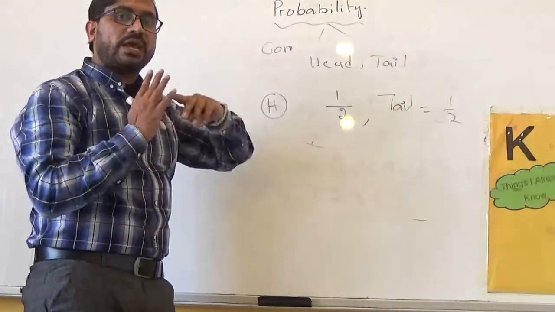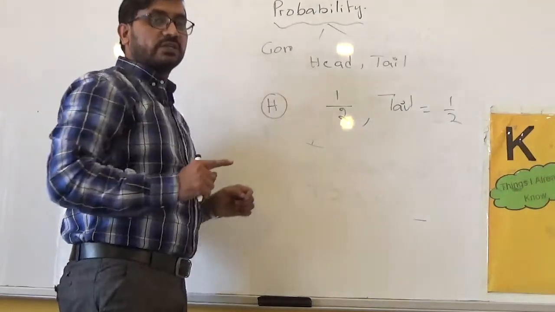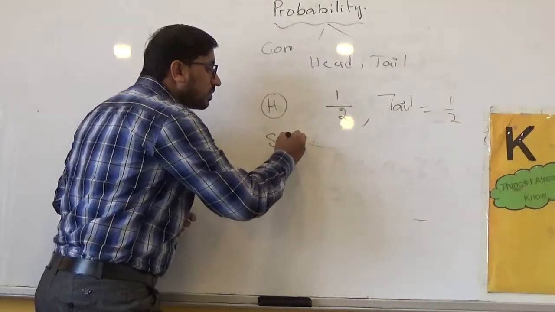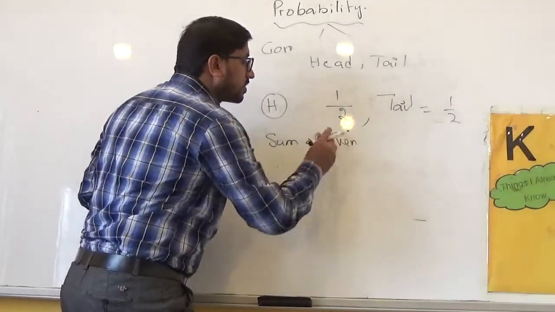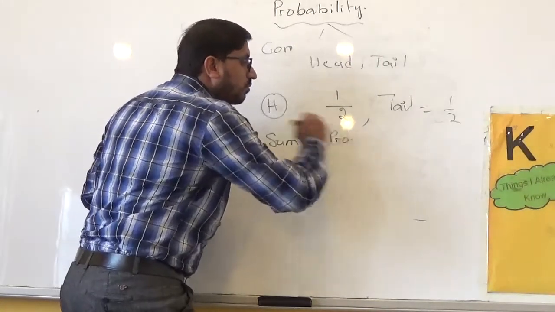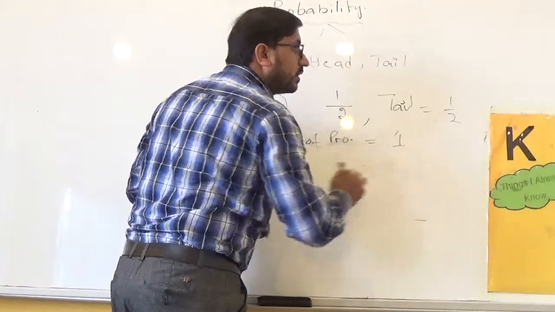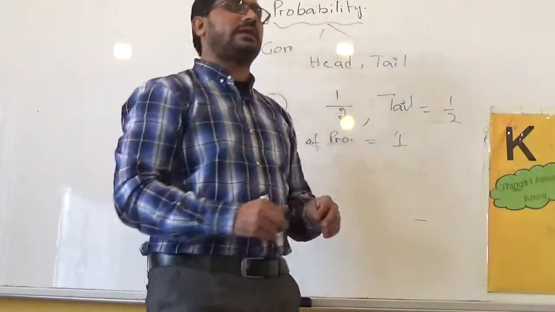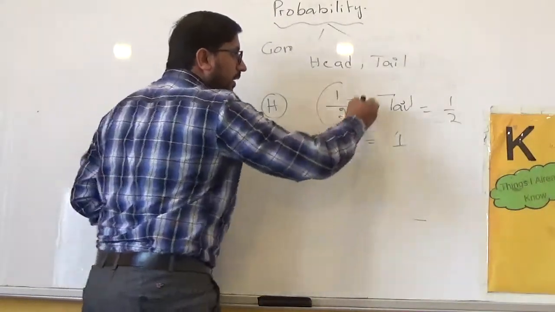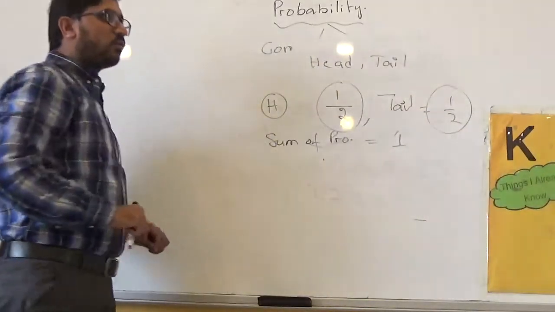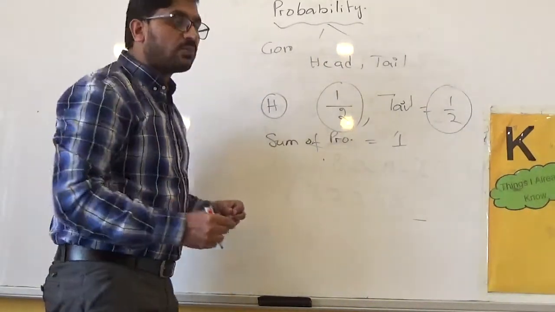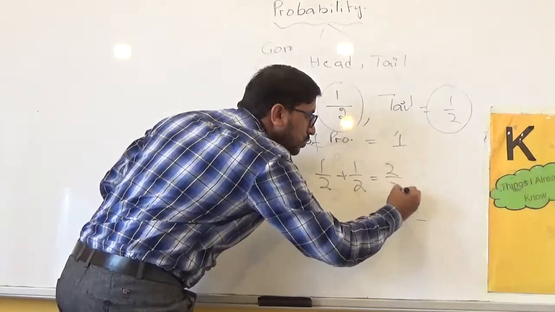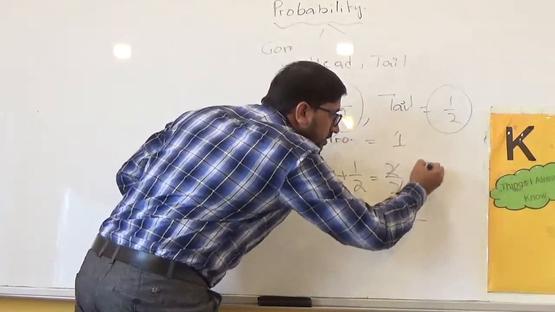With these probabilities, I will add one thing. We are considering one event, and that event is whether it would be head or tail. The sum of probabilities is always equal to 1. In the same event, if you add all the probabilities, their sum will be 1. Here 1 by 2 is the probability of head and 1 by 2 is the probability of tail. So the sum is 1 by 2 plus 1 by 2, which is 2 by 2. If we cancel it, the answer is equal to 1.